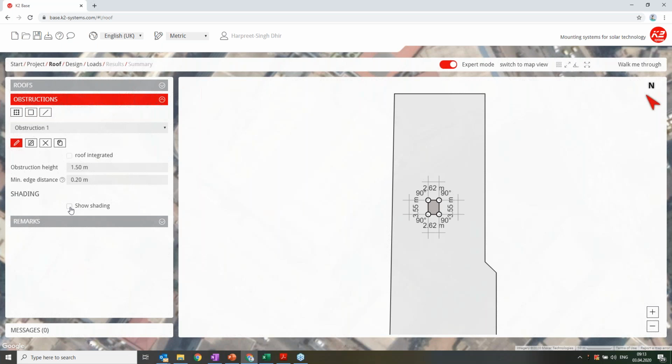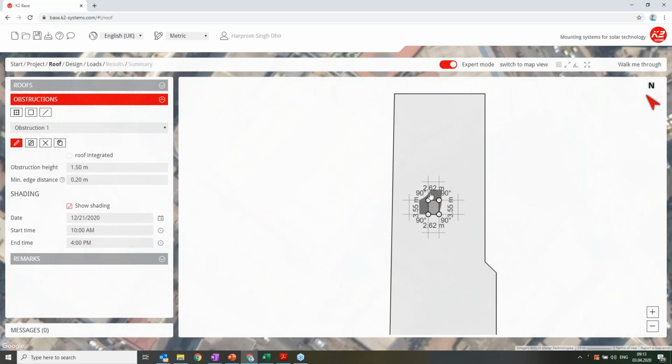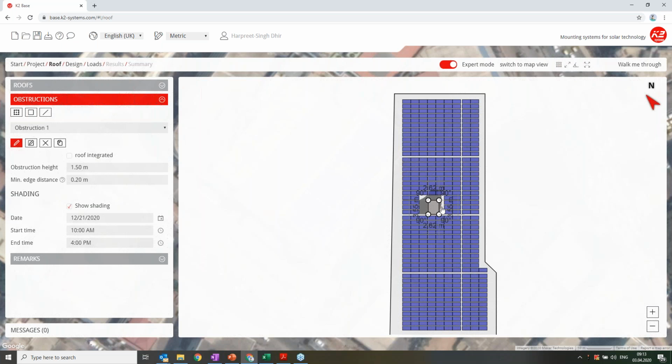Now I will ask it to show shading. See, this is showing shading on the panels, and I also click here, show modules. Once I click show modules again, see, the obstruction has automatically deleted the panels over there. If you know there is an obstruction already, you can initially draw it. But since the roof I've chosen does not have any obstruction, I want to show you what will happen if there is one. You can also do some kind of shadow analysis here.